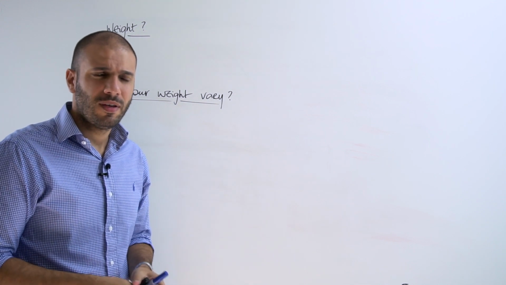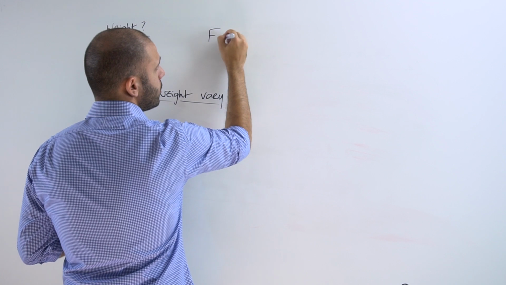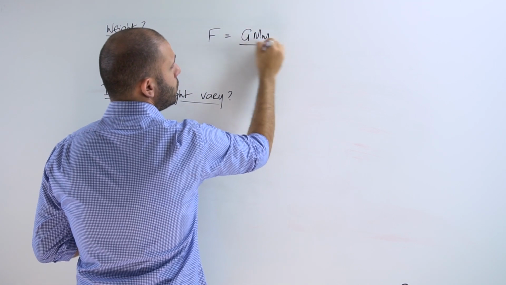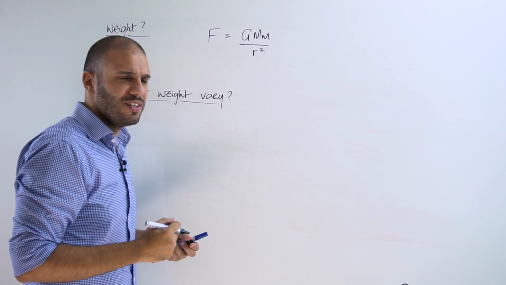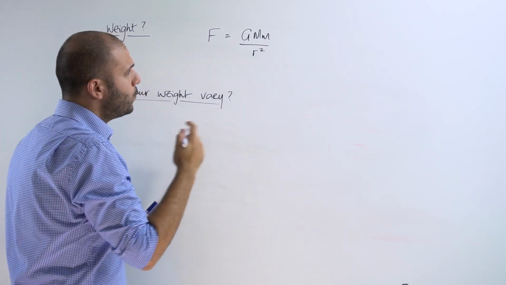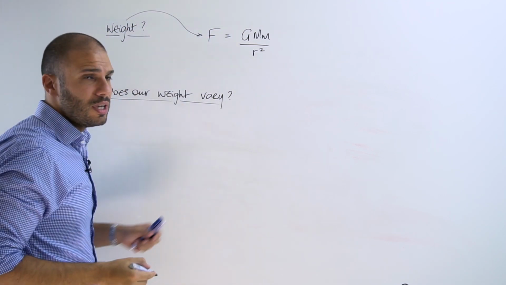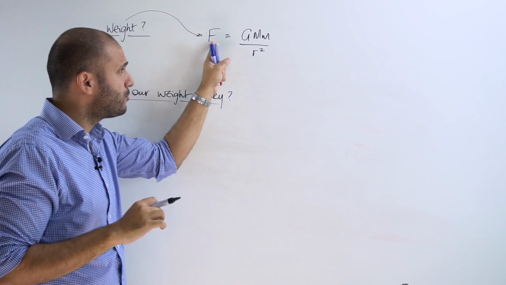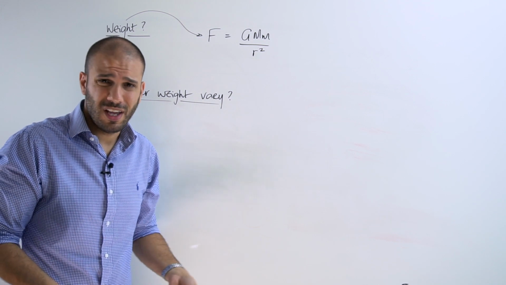So what is weight? Weight is essentially this force due to gravity. We're saying any two masses pull on one another towards each other. It is an attractive force. Now, with weight, it is essentially this force, but we generally refer to this force as being the weight when one of the masses is, in our case, Earth.